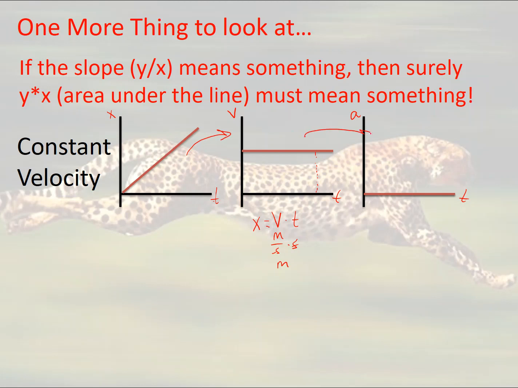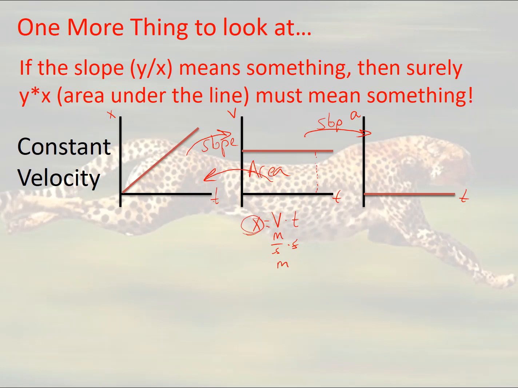The slope of the velocity is the acceleration. So this is the slope, and this is the slope. Then the area under the curve of the graph is really telling us the graph to the left, because this is the position. So the area of the velocity graph is going to be the position.